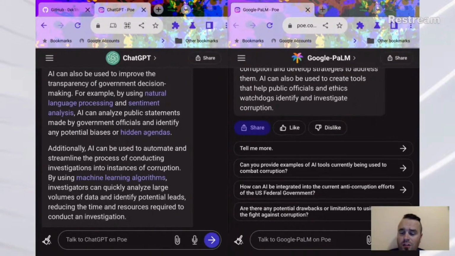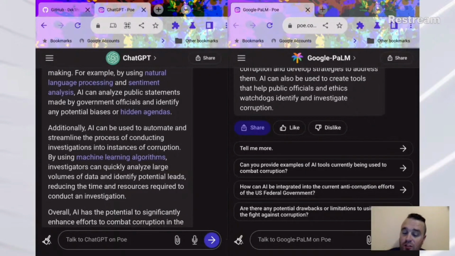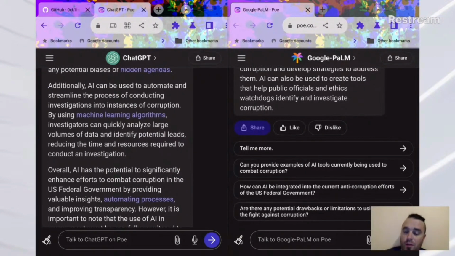Okay, so now it's talking about not just things like bills, but statements made verbally by government officials. See if it can actually translate some of Biden's inane babbling and make some sort of sense. Probably not, but anyway. Additionally, AI can be used to automate and streamline the process of conducting investigations into instances of corruption by using machine learning algorithms.